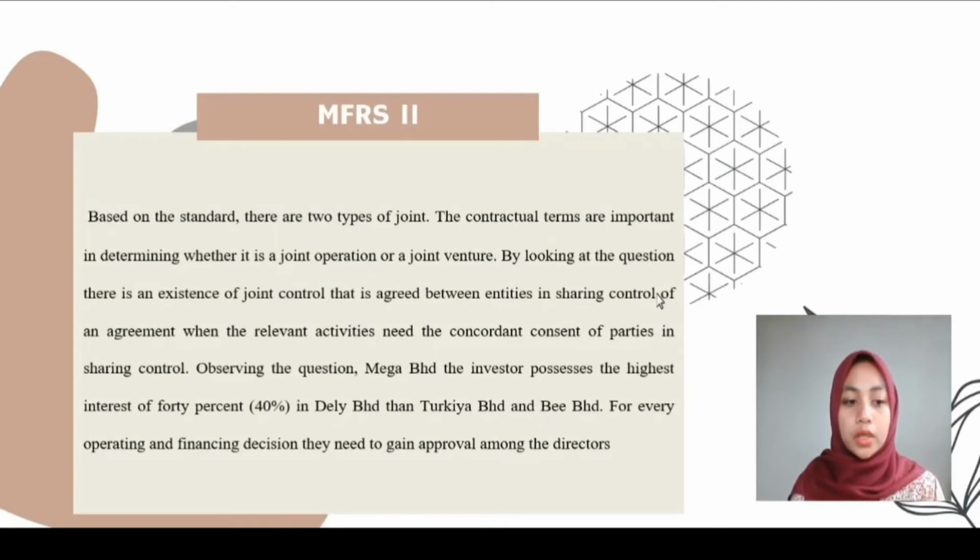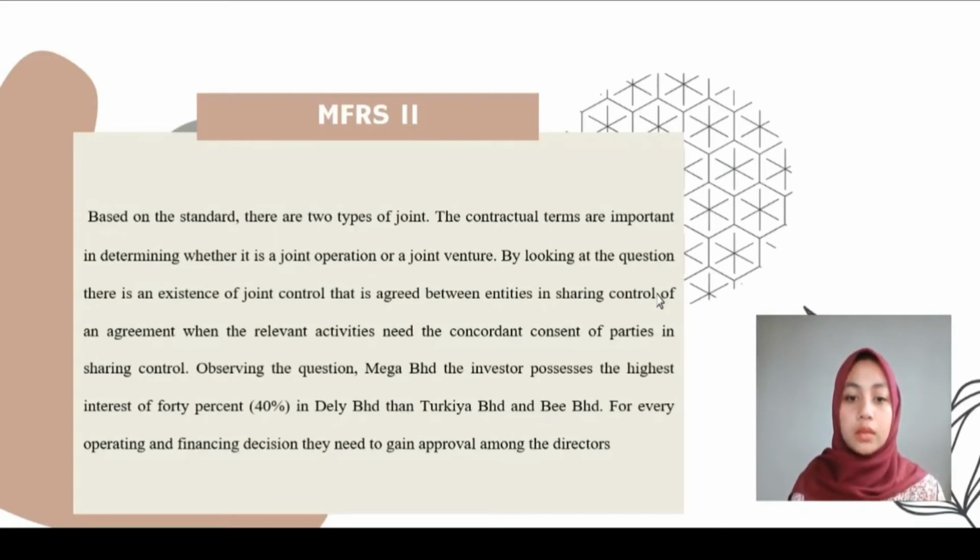A joint operation is a joint arrangement in which the parties have joint control of the arrangement and have rights to the assets and obligations for the liabilities. So, based on the standard, there are two types of joint arrangements. The contractual terms are important in determining whether it is a joint operation or a joint venture. By looking at the question, there is an existence of joint control that is agreed between entities in sharing control of an agreement when the relevant activities need the unanimous consent of the parties sharing control.